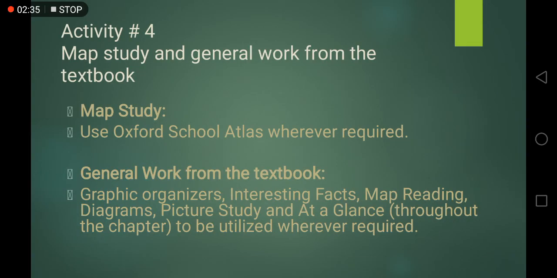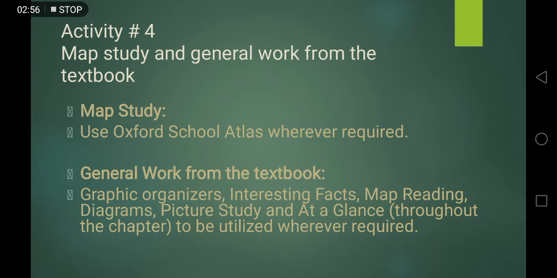Activity number 4. Map study and general work from the textbook. Map study. Use Oxford School Atlas wherever required. General work from the textbook. Graphic organizers, interesting facts, map reading, diagrams. Picture study and at a glance throughout the chapter will be utilized wherever required.